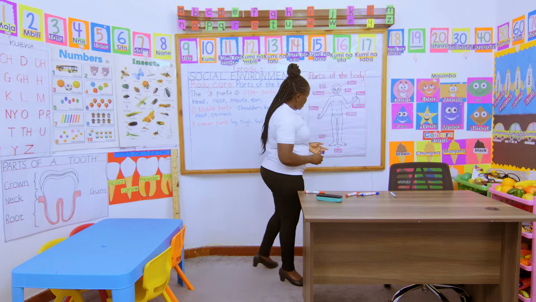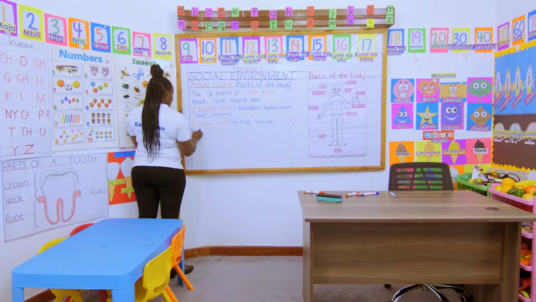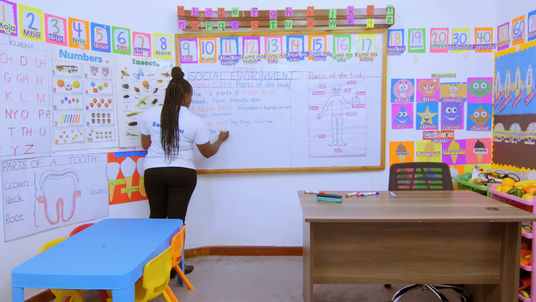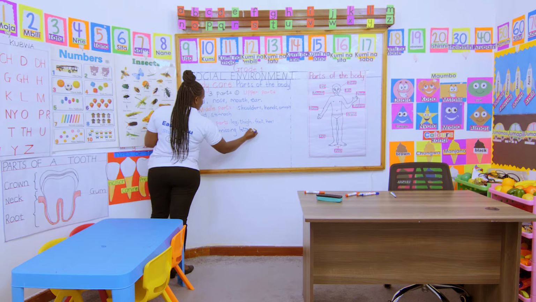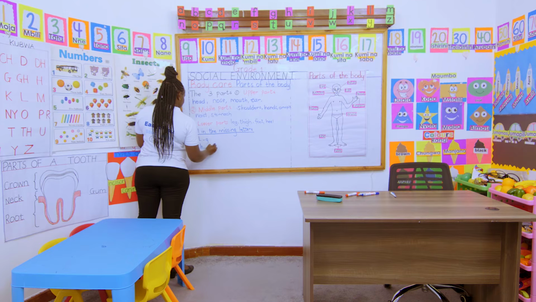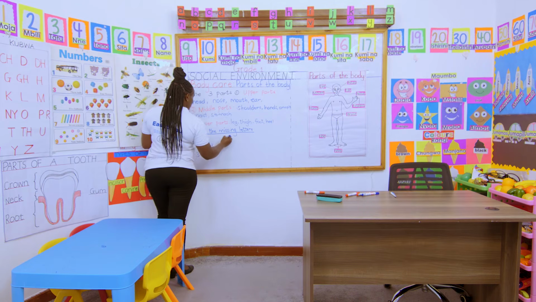Now, this is just a little homework where you fill in the missing letters. Fill in the missing letters. Let me understand who does not know how to write the different parts of the body. Fill in the missing letters. So we have the second one, the different parts of the body. You want to see who does not understand.